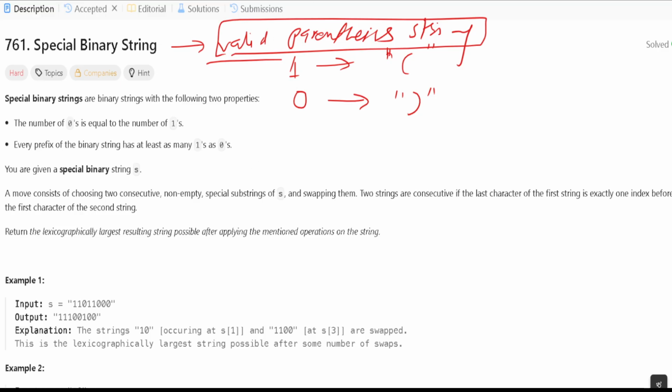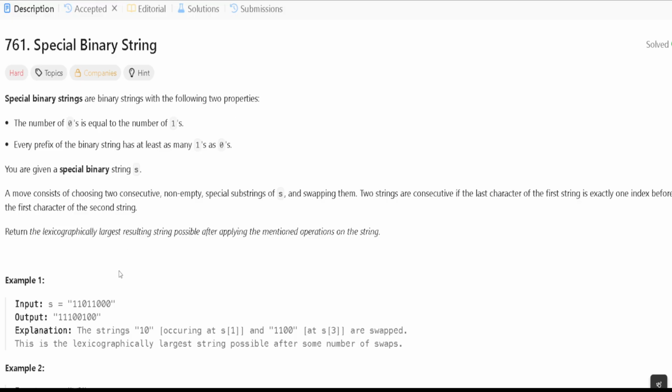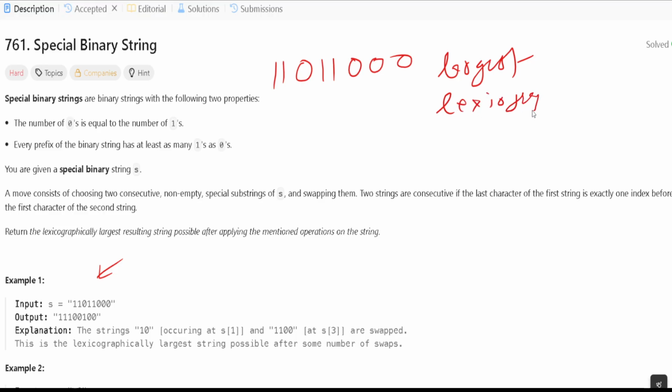Let's go with the example. Let's say that we are given this example: 1 1 0 1 1, and then 0 0. We want the lexicographically largest special string. This is what we need, right?